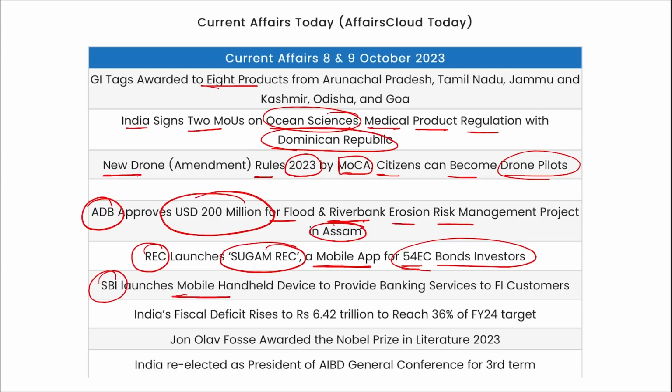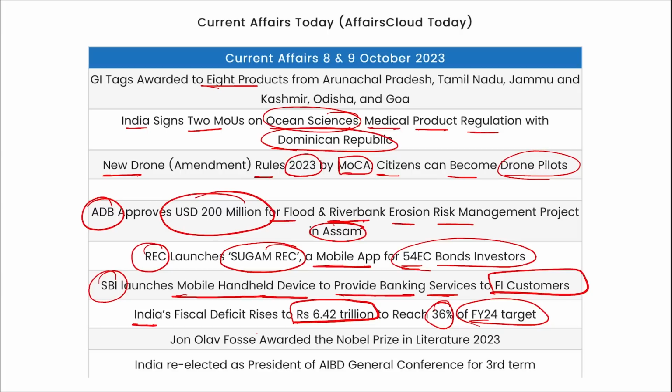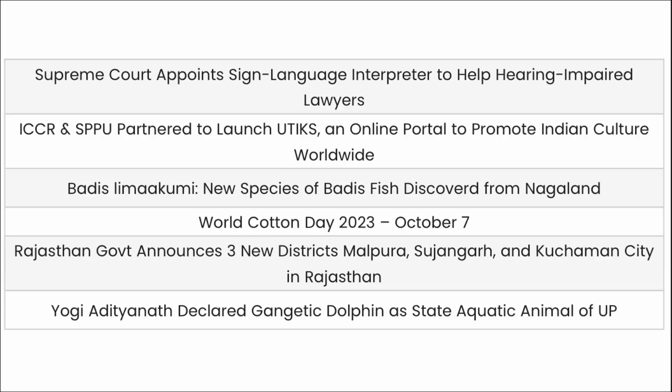SBI has launched a mobile handheld device to provide banking services to FI customers. India's fiscal deficit rose to 6.42 trillion rupees, reaching 36% of the fiscal year 24 target. Then Jon Olav Fosse was recently awarded the Nobel Prize in Literature for the year 2023. Then India was re-elected as the president of the AIBD General Conference for the third consecutive time.